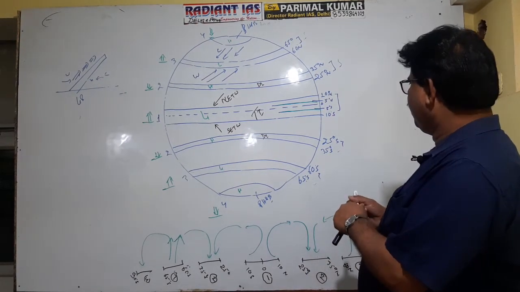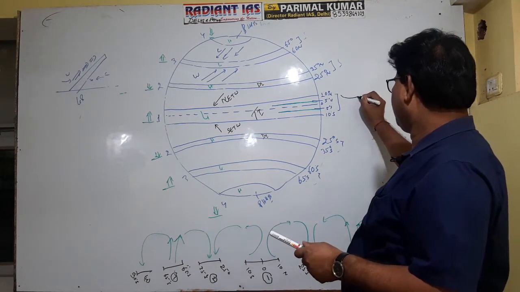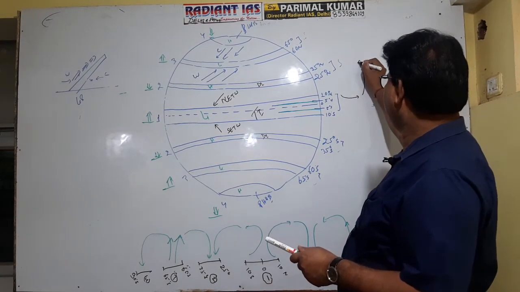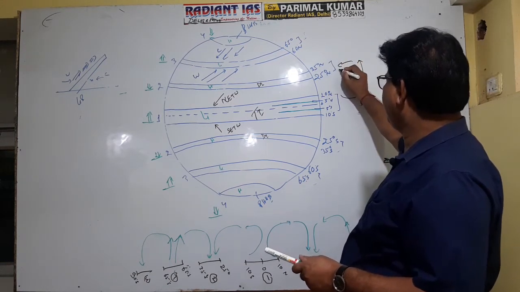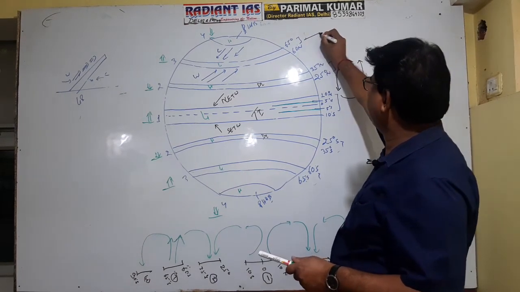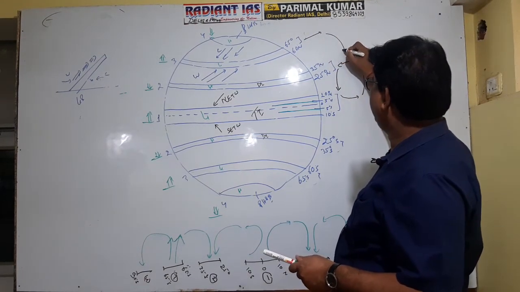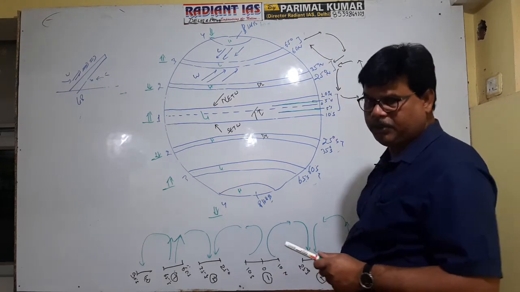So you see the wind uplifted from this zone, diverted here, descended in this zone, and again returned back. Getting well? This is low pressure, there will be upliftment of the air, it will deflect here, descend and return back. Getting well now?